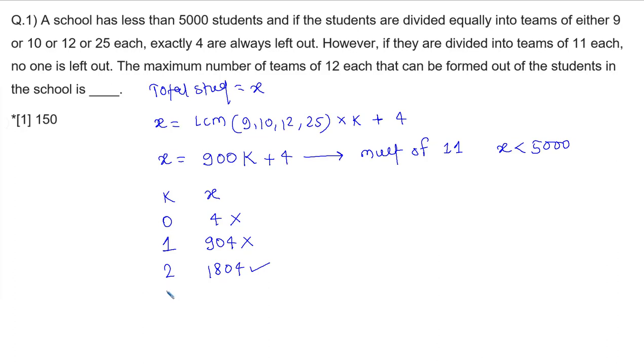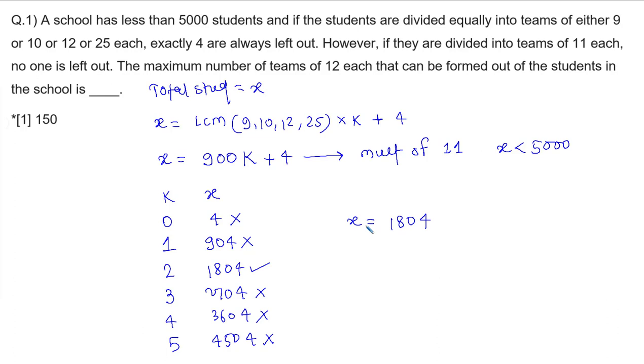After that, if you put k equal to 3, it is 2704, not a multiple of 11. k equal to 4, it is 3604, not a multiple of 11. k equal to 5, 4504, not a multiple of 11. So stop here. So 1804 is the only value x can take. That is the total number of students.